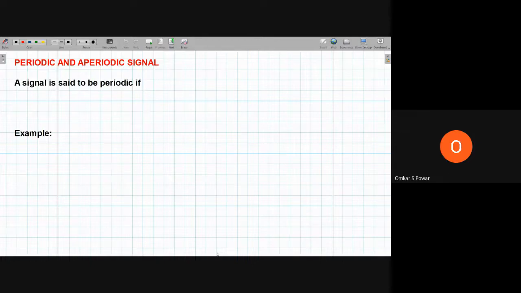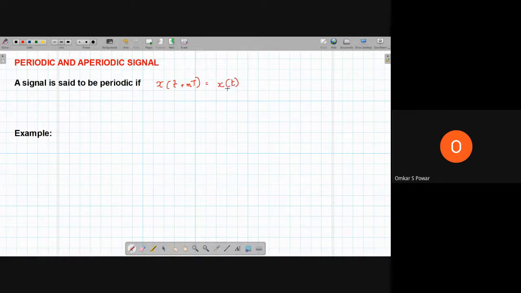Now, what is meant by periodic? If it is repeated with respect to time. So, how can it be expressed? A signal is said to be periodic for continuous time if it satisfies the following condition: x of t plus mT should be equal to x of t.